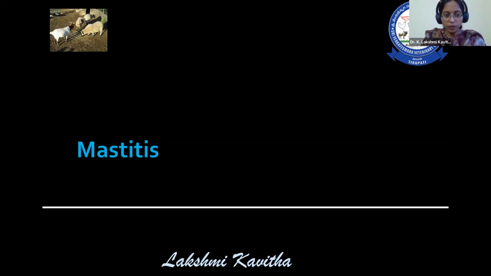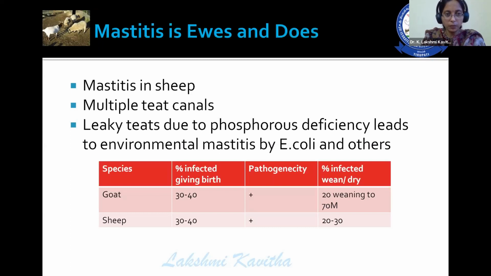Coming to another important disease, which is a multifactorial disease, that is mastitis. Nowadays, generally, we are not giving that much importance to mastitis in small animals. But still, this mastitis is causing a lot of problems in the farming of this particular sector. The incidence of mastitis ranges from 10 to 30% in sheep flocks as well as in goat farming. That's why it is one of the important diseases that needs to be considered in the sheep and goat sector also.